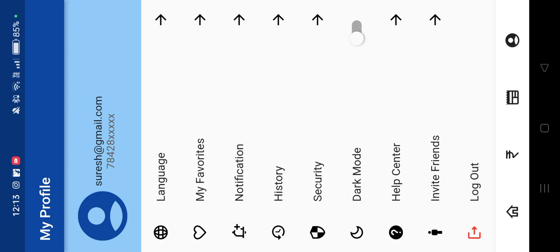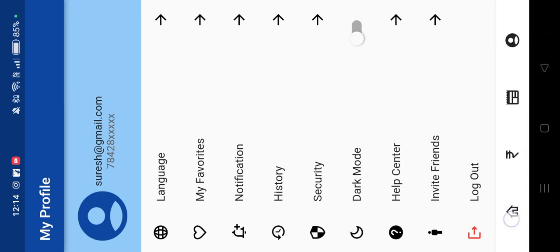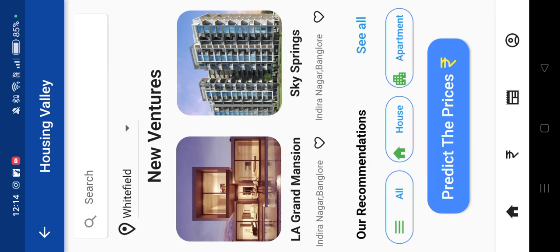And apart from that, we have different functions, like the notification function, where different kinds of notifications related to the app are coming to this UI, where you could see the notification that one has successfully signed into the application, which we did 2 minutes ago. And we have a welcome notification and a happy to have you on our site notification. And again, coming back to our main page, now let me show you the main prediction, where the app is truly based on this criteria.